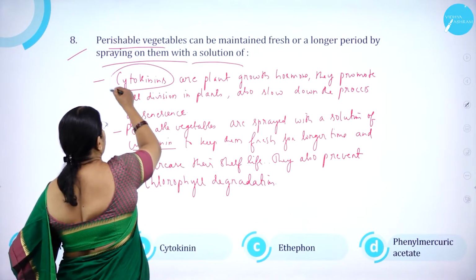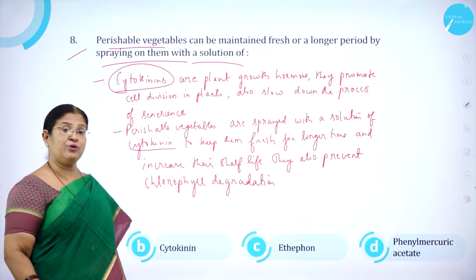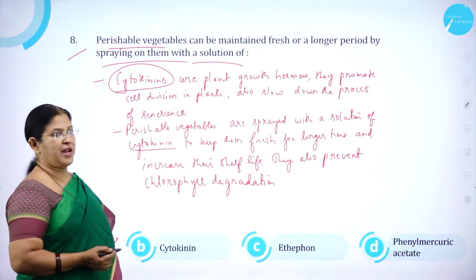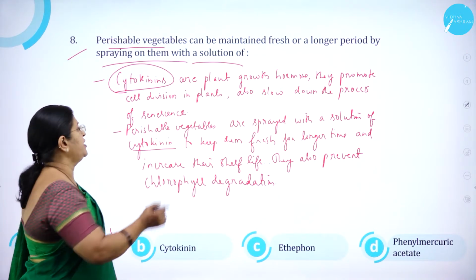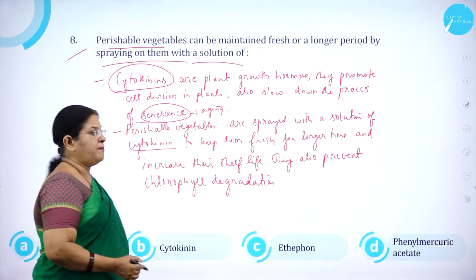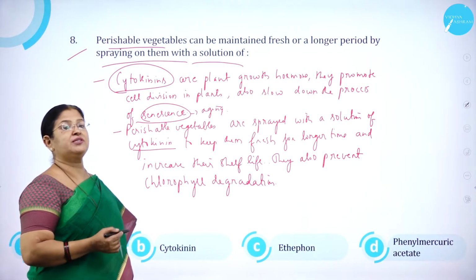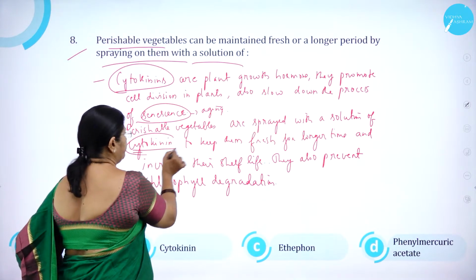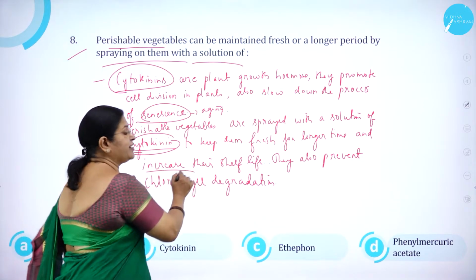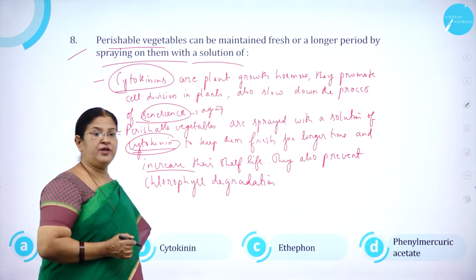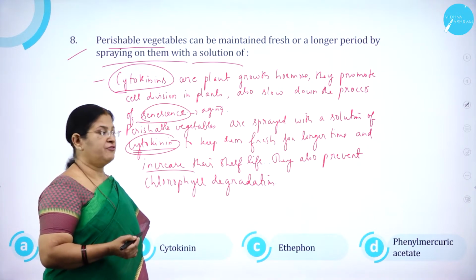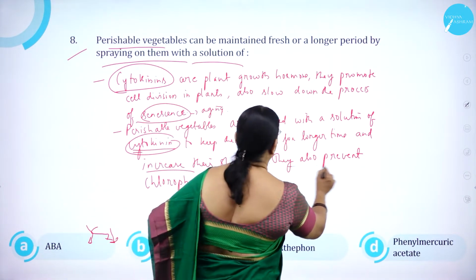As we know, one very important hormone is cytokinin, a growth promoting hormone. It promotes what? Cell division in plants and also slows down the process of senescence, aging. So perishable vegetables are sprayed with a solution of cytokinin. Why? To keep them fresh for a longer time and increase their shelf life. What do you mean by shelf life? The longevity. Without being spoiled, they can remain fresh for a longer time. They also prevent what?